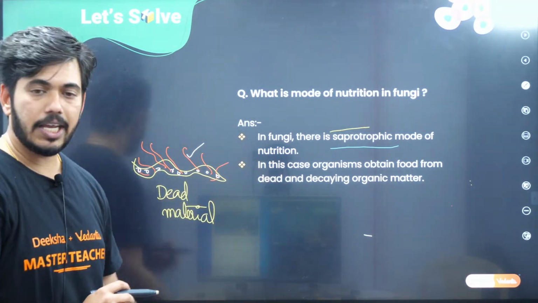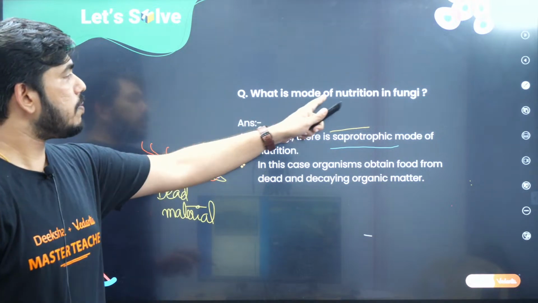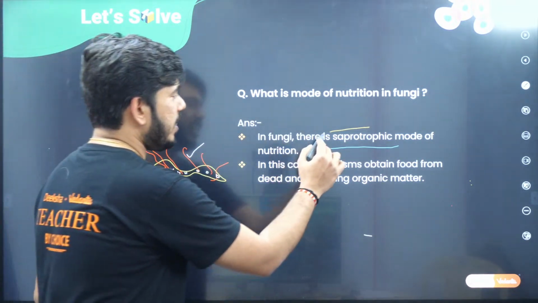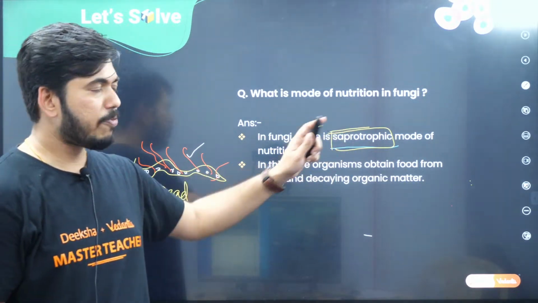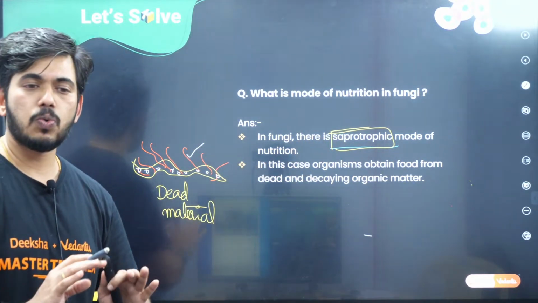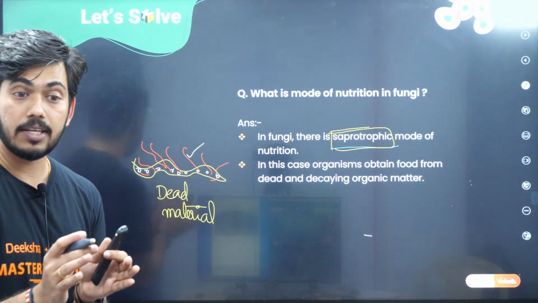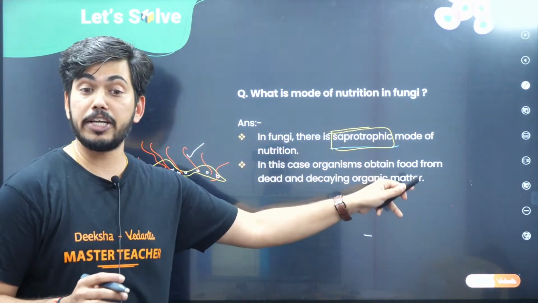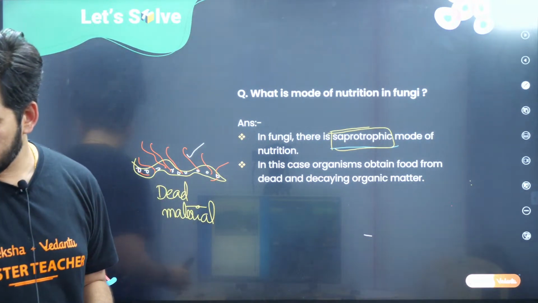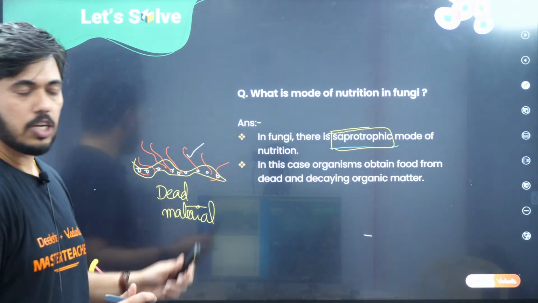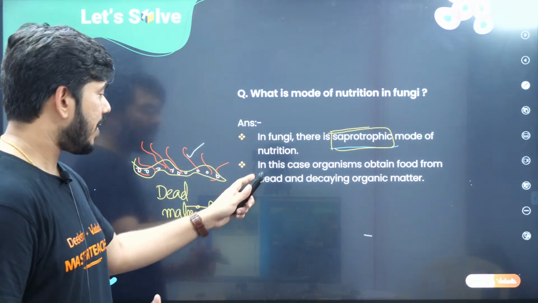So I repeat once again, please remember. What is the mode of nutrition in the fungi? This you can easily answer. This is a 1 mark question. That is the saprophytic mode of nutrition. But I wanted to explain further so that if any other question comes related to this topic, you should be able to answer it.